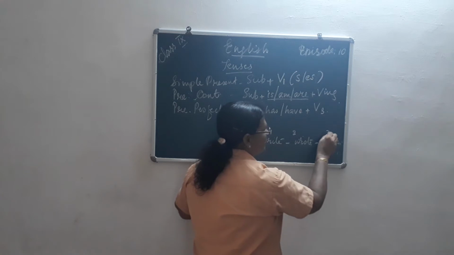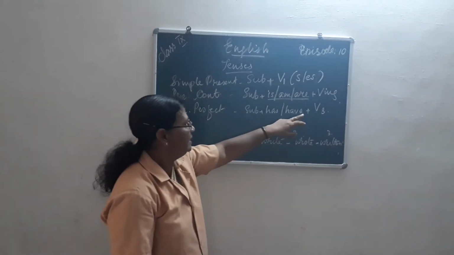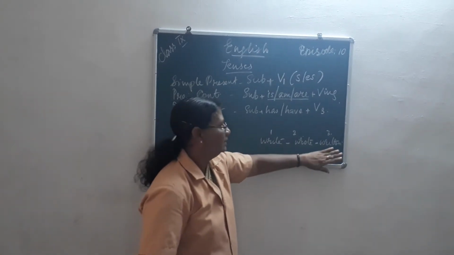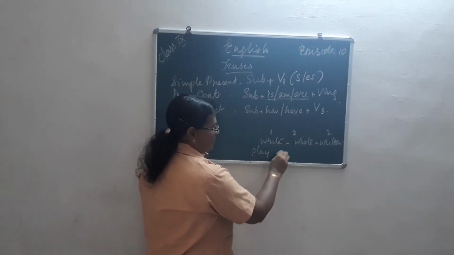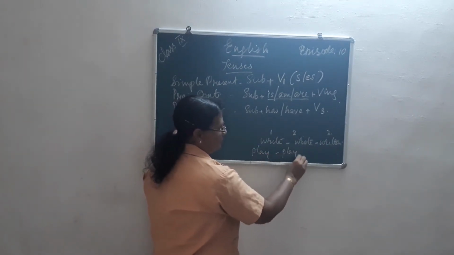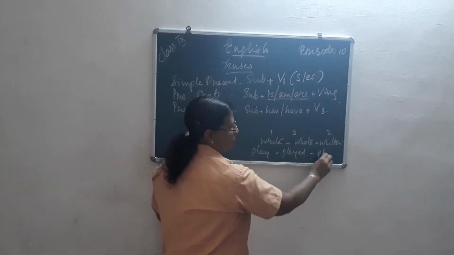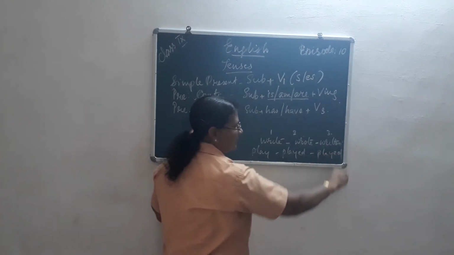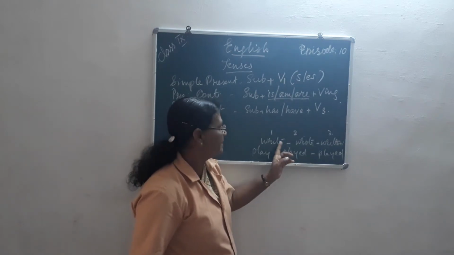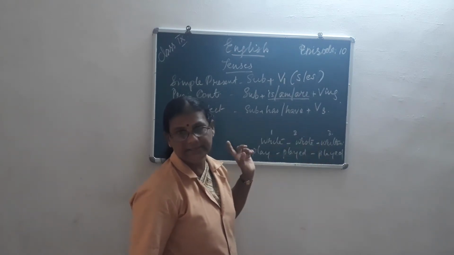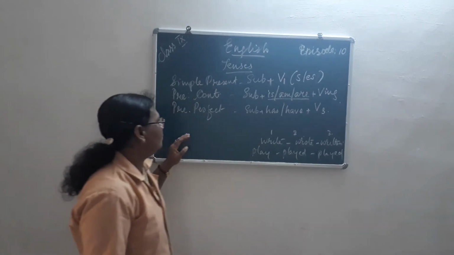This is second and this is the third. So now here which one are we writing? The third form. Suppose if it is play, the second form is played and the third form is also played. In certain verbs only "ed" is added, in certain it is totally changing. Understood now? So now example,